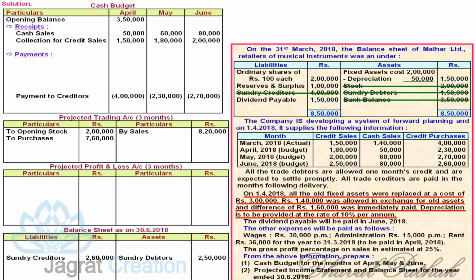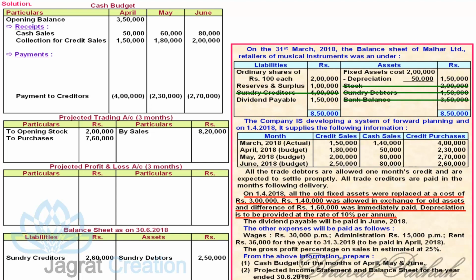All fixed assets were replaced at a cost of 3 lakhs. Replaced means what? All old used fixed assets are given, and in exchange all assets, required assets are acquired for rupees 3 lakhs.